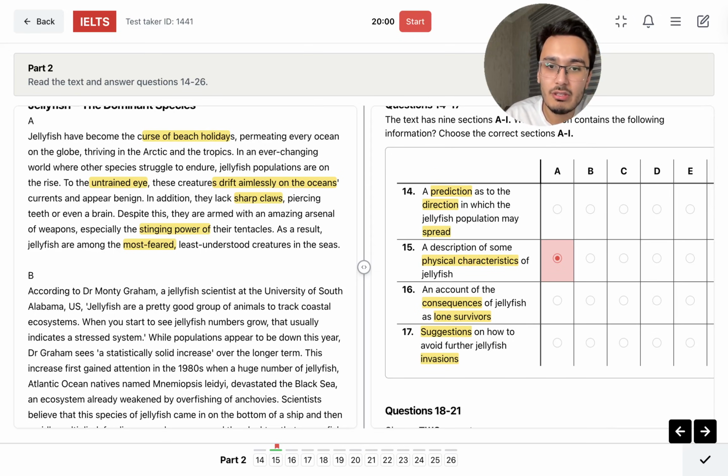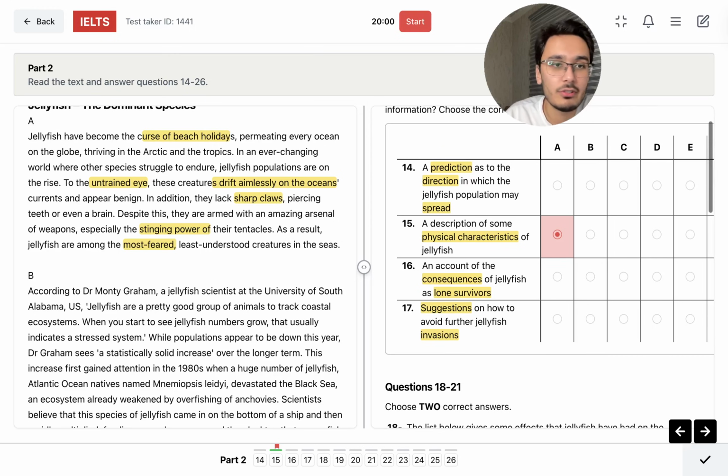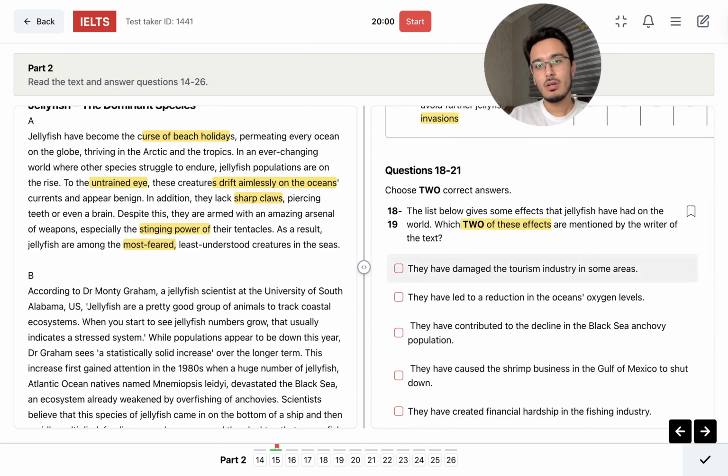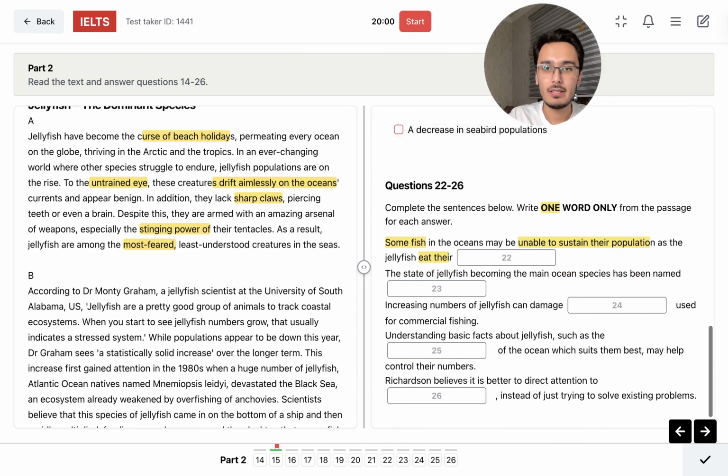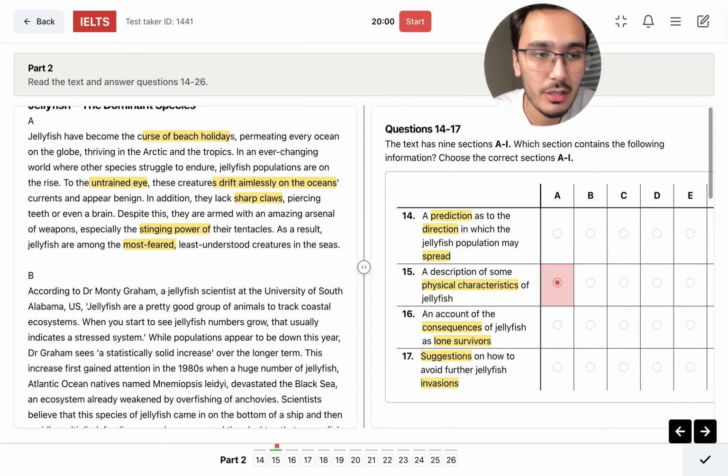So, lone survivor, suggestions, invasions, prediction. No, for now, I don't think so. Direction in which the jellyfish may spread. Oh, yeah, no, not that yet. We're just gonna go on. All right. So no, we don't have any information about the rest.